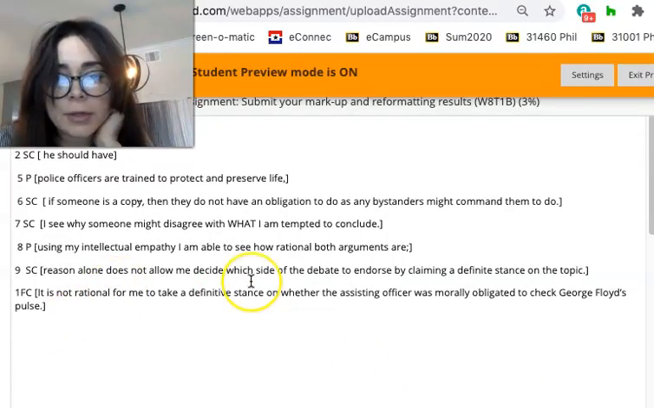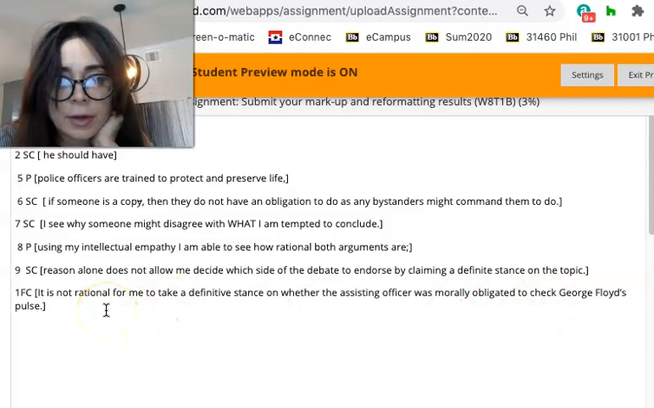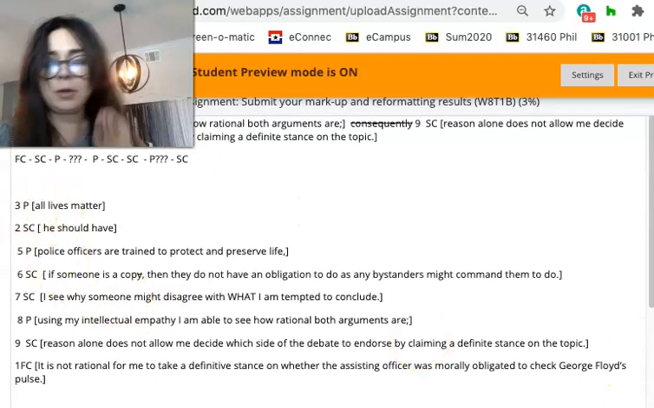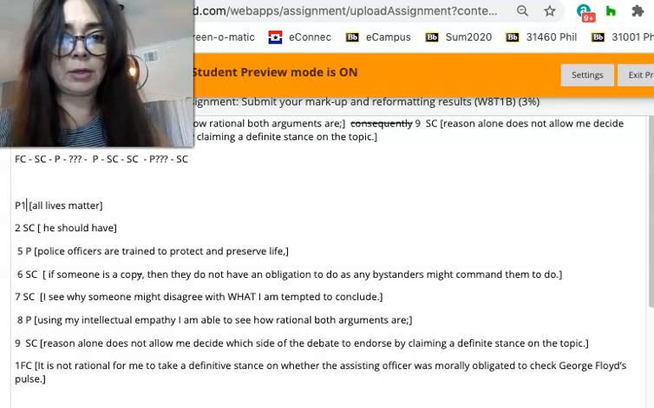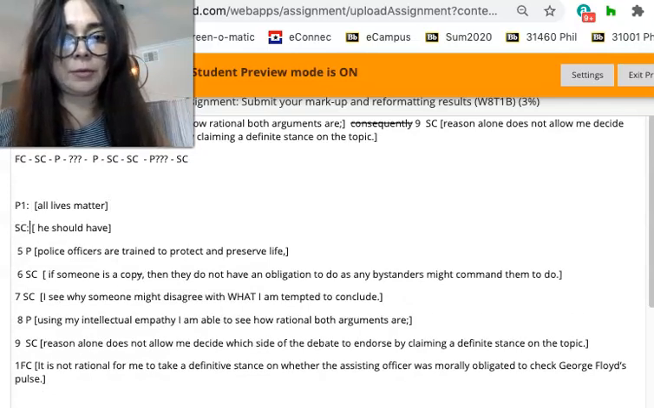Reason alone does not allow me to decide which side of the debate to endorse by claiming a definitive statement. Okay, it is not rational. All right, so I think that's good. I think I have my statements in the best order possible. Now I have to work on my labeling. Statement 3 becomes premise 1. My sub-conclusion is just my sub-conclusion, no numbering, of course. Statement 5 becomes premise 2 in the reformat.